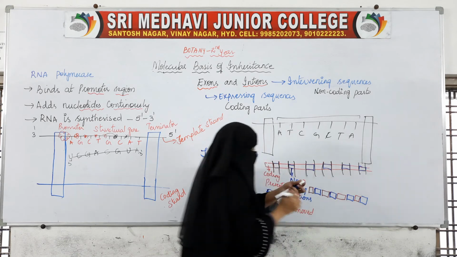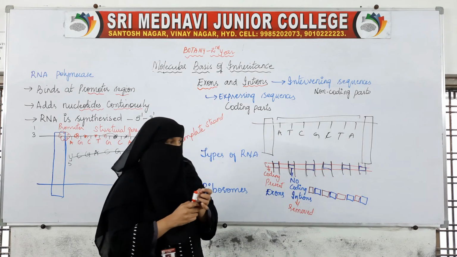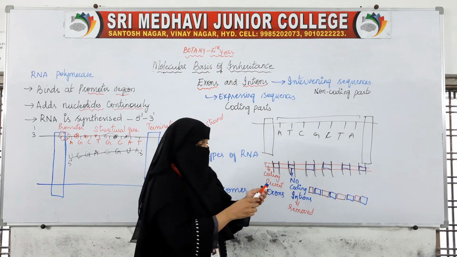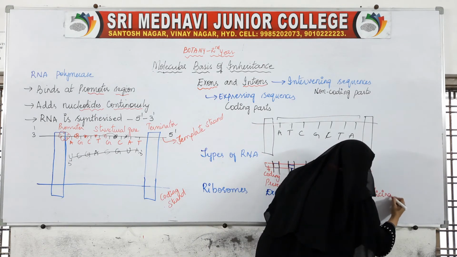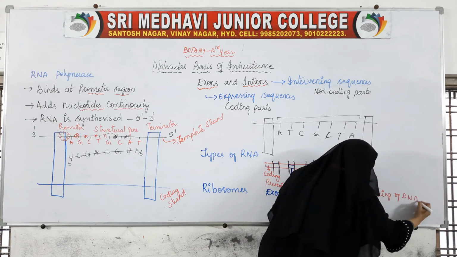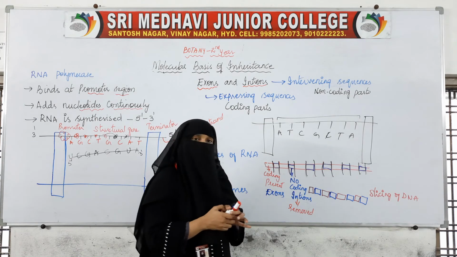Likewise, the coding and non-coding parts have been cut down. We have cut the pieces. This part is called slicing of DNA.